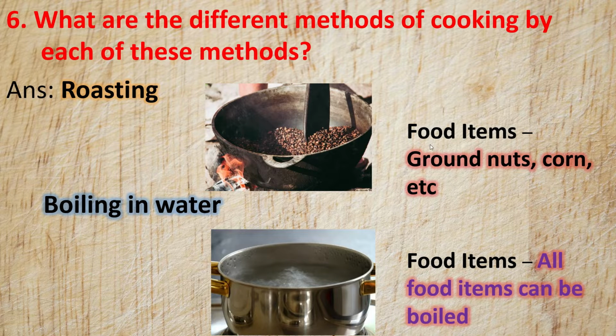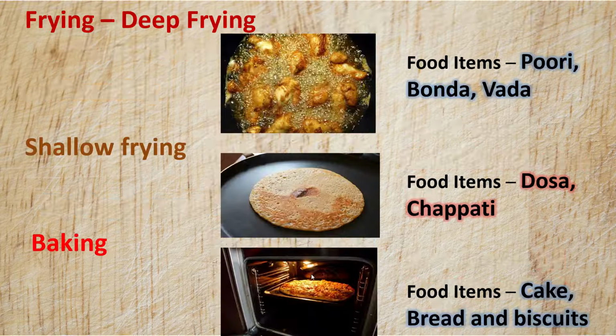What are the different methods of cooking? Roasting: groundnuts and corn are roasted. There are a few examples. Boiling: all the food items are boiled in water. Frying: there are deep frying and shallow frying. In deep frying, food items like puri, bonda, and vada are deep fried. In shallow frying, food items like dosa and chapati are examples. And baking: baking food items are cake, bread, and biscuits.